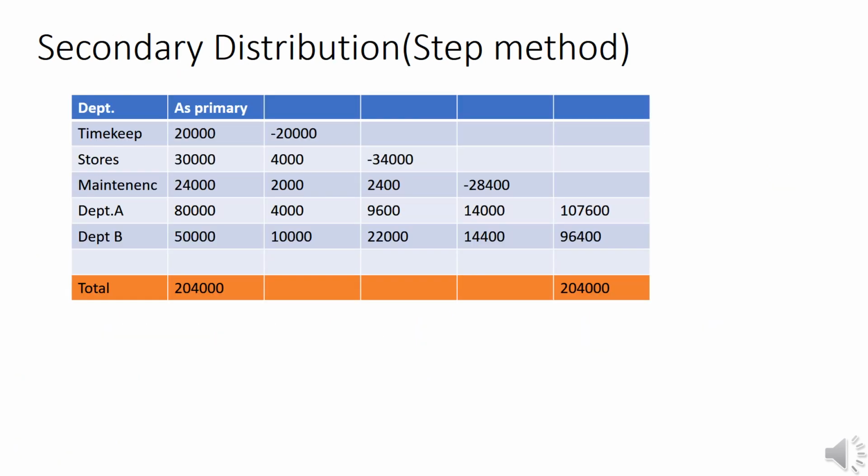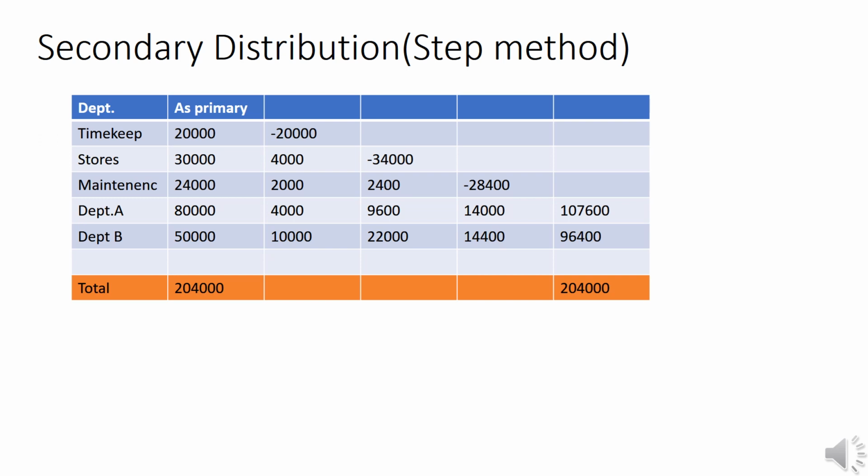Okay. In secondary distribution as per step method, first of all we have to consider the service department total overheads, that is timekeeping 20,000. Then we take this 20,000 and reapportion to other departments.